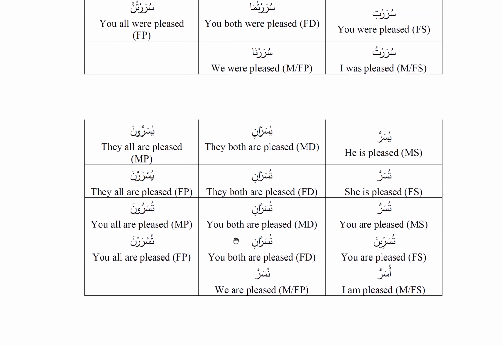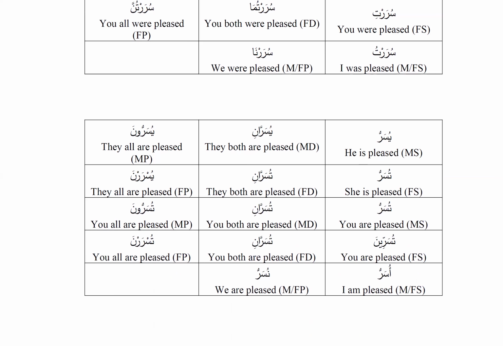Now coming to the mudariya, the present tense, we have yusarru, yusarrani, yusarruna. He is pleased, they both are pleased, and they all are pleased. As we mentioned, for singular, dual, and plural for male. Tusarru, tusarrani, yusrarna. She is pleased, they both are pleased, and they all are pleased.